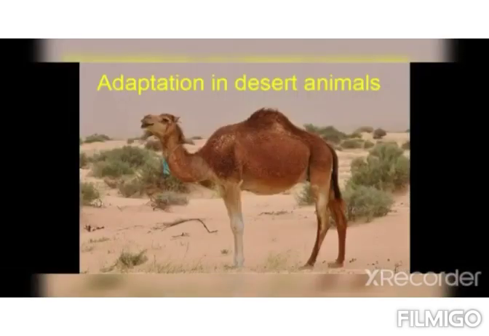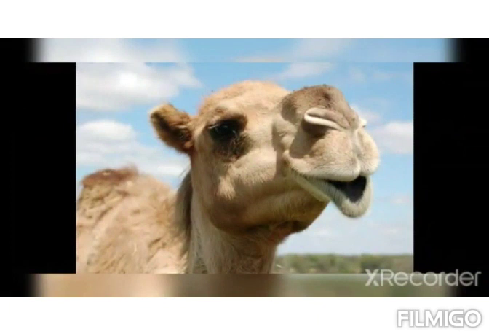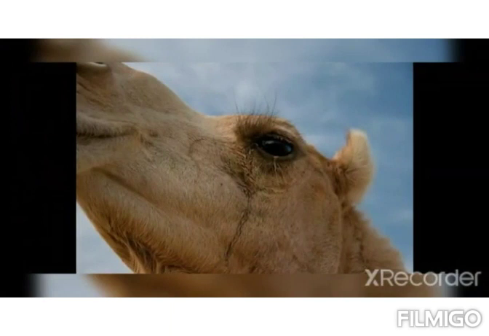Next one is adaptation in desert animals. Deserts are characterized by severe scarcity of water. Hence, desert animals have a thick skin to prevent loss of water from the body. Their legs are long with flat and cushioned soles to protect from the heat of the ground. The nostrils are protected by folds of skin. The eyelashes are long and thick to protect from sandstorms.